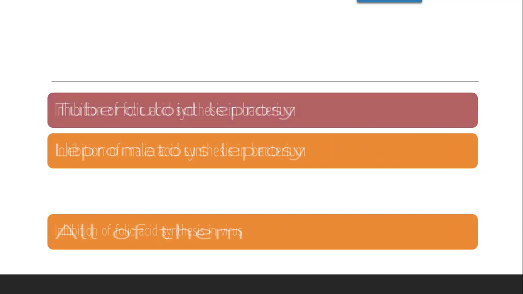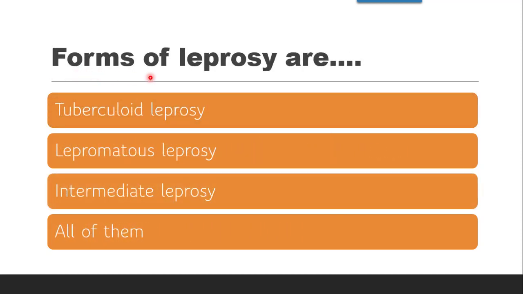Next question is, forms of leprosy are, there are in total 5 forms of leprosy. So we'll see now. First is tuberculoid leprosy, lepromatous leprosy, intermediate leprosy, or all of them. The correct answer is all of them. Tuberculoid leprosy will have some milder symptoms. Lepromatous leprosy is the severe form of leprosy.